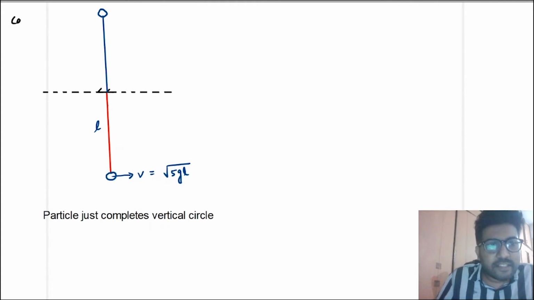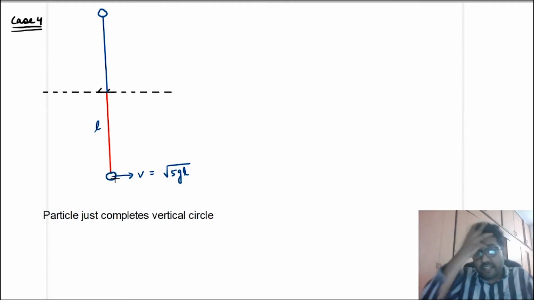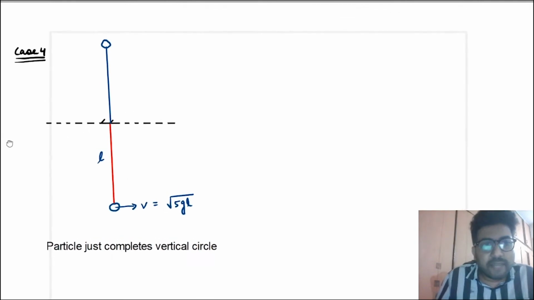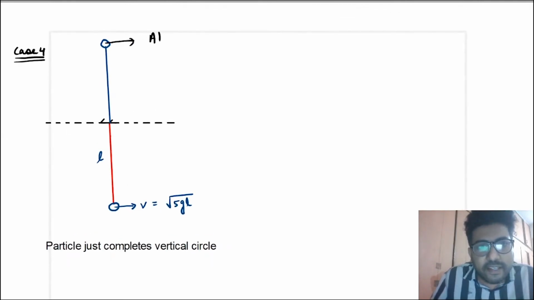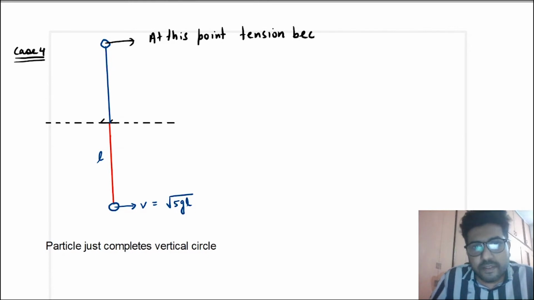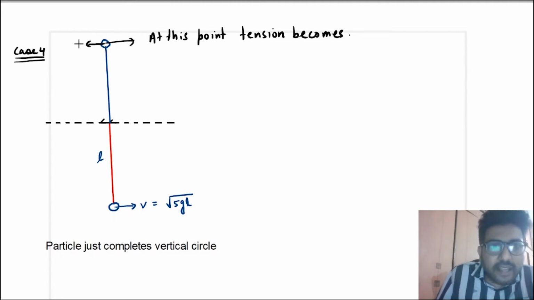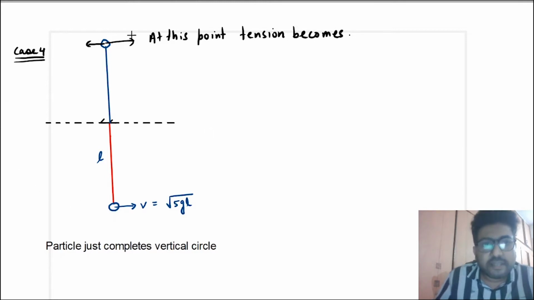So this is case 4. If speed is exactly equal to root 5 GL, in that case you will say that the particle just completes the vertical circle. That means at this point tension becomes zero. But when tension is zero, speed is not zero. There is some speed. Due to this speed, it will move here, and as soon as it moves here, again tension comes and it completes the vertical circle.